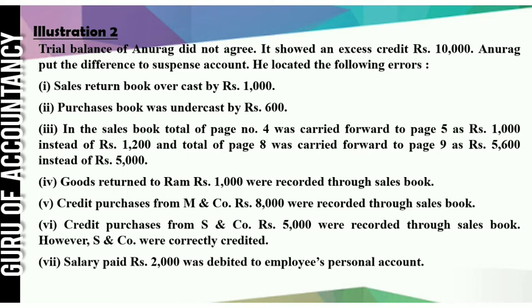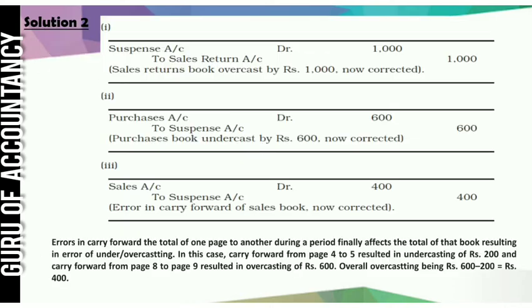Sales return book overcast by 1,000. Sales return, that means debit. It is overcast by rupees 1,000. That means debited more by 1,000. So to rectify this error, we will credit it. So your entry would be suspense account debit 1,000 to sales return 1,000.